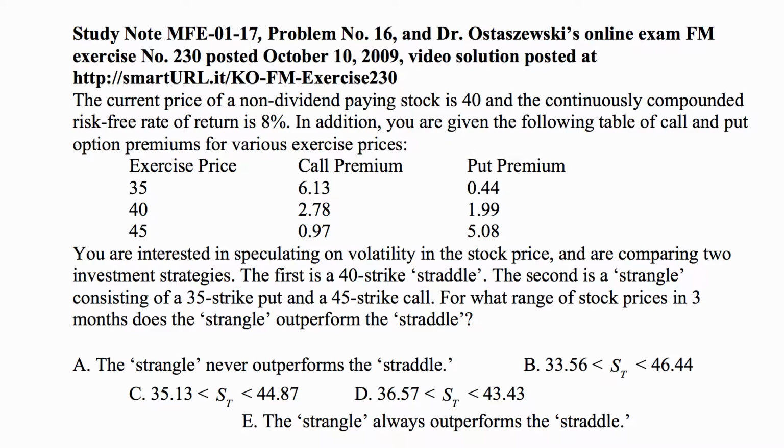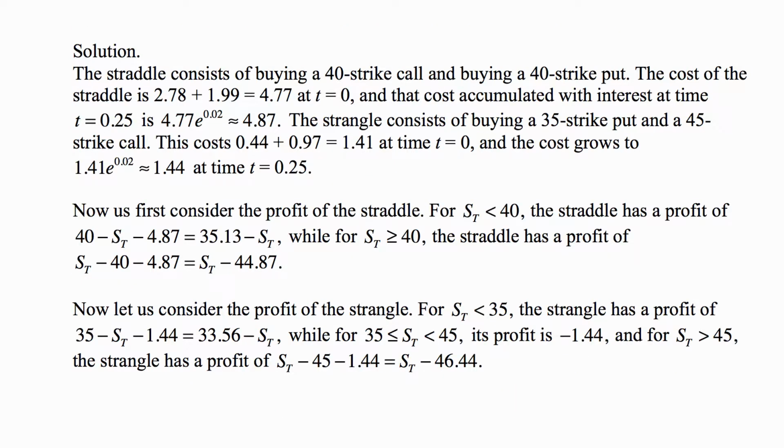You are interested in speculating on volatility in the stock price and are comparing 2 investment strategies. The first is a 40-strike straddle. The second is a strangle, consisting of a 35-strike put and 45-strike call. For what range of stock prices in 3 months does the strangle outperform the straddle? So the straddle consists of buying a 40-strike call and buying a 40-strike put. You buy an at-the-money call and an at-the-money put.